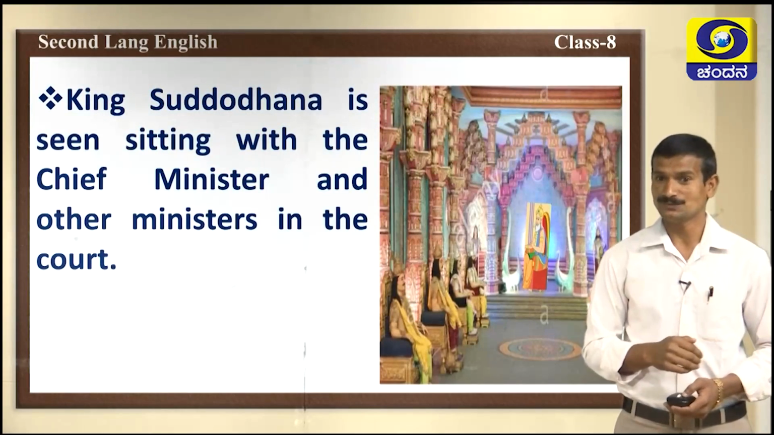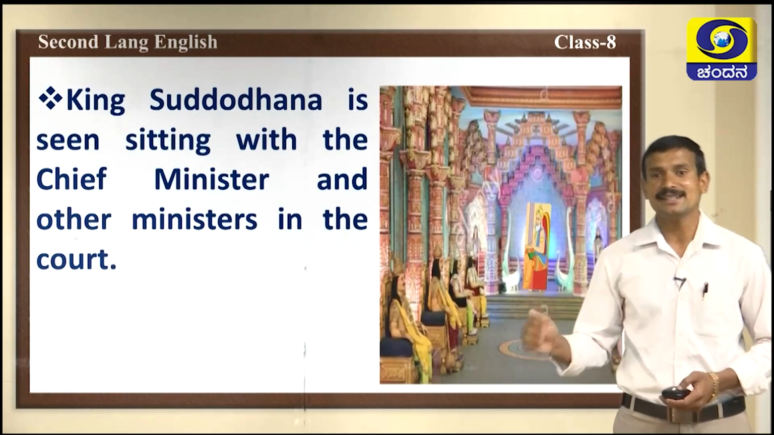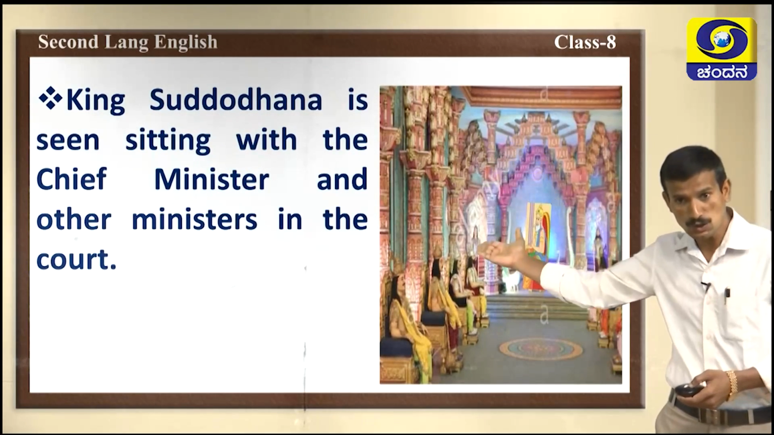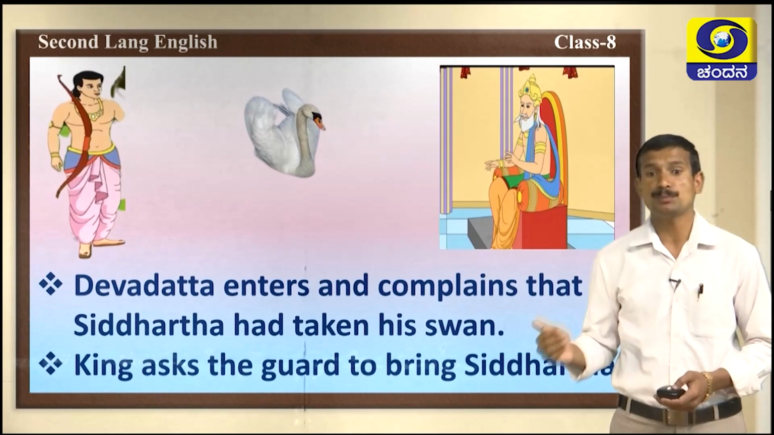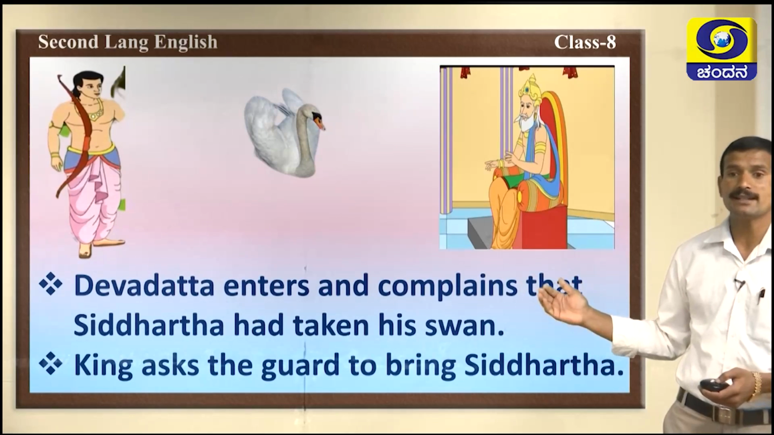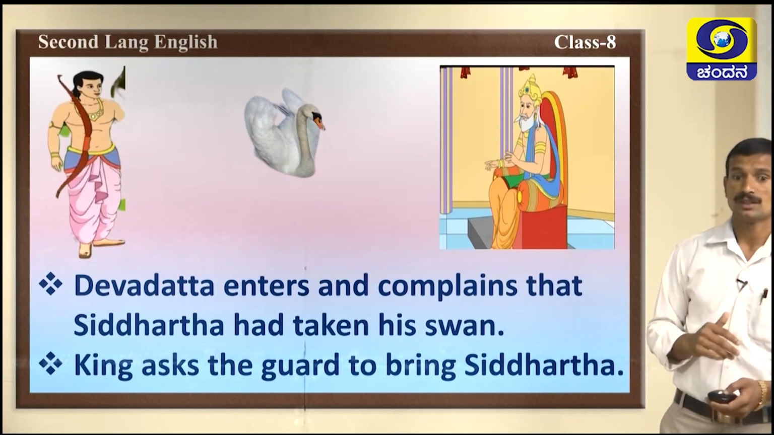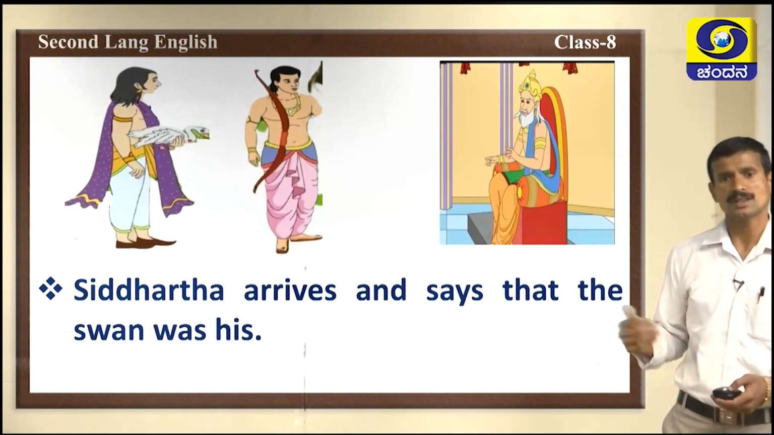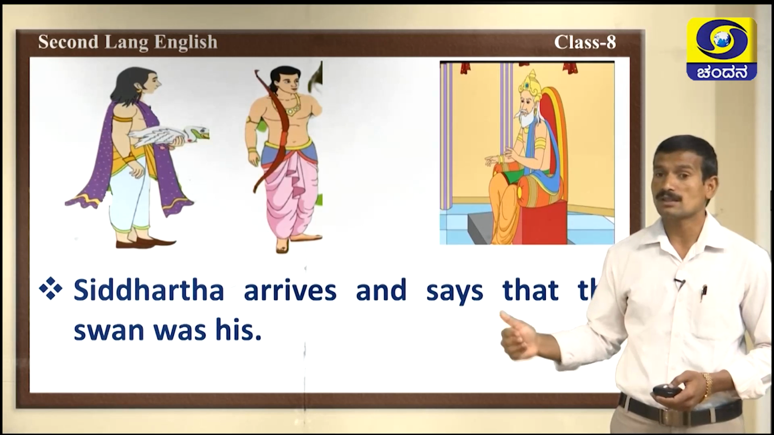First point, what is it? Yes, King Shuddhodana is seen sitting with the chief minister and other ministers in the court. Next, Devdutt enters and complains that Siddhartha had taken his swan and he wouldn't give it to him. This was the complaint given by Devdutt. King asks the guard to bring Siddhartha. Next point, Siddhartha arrives and says that the swan was his.